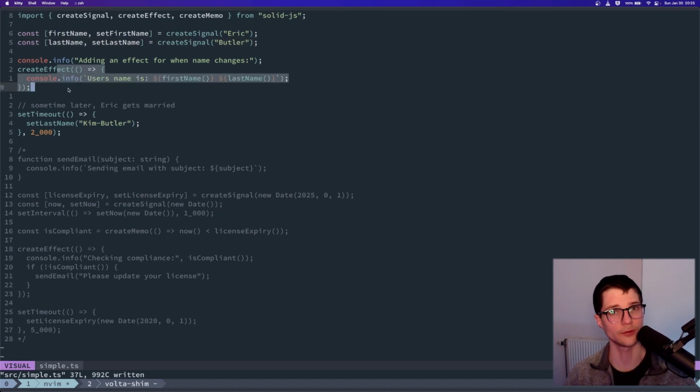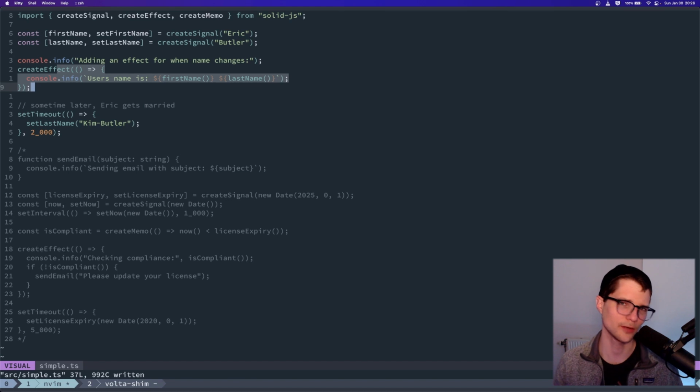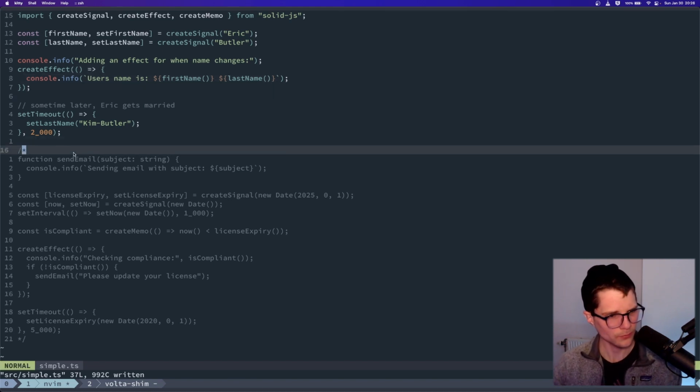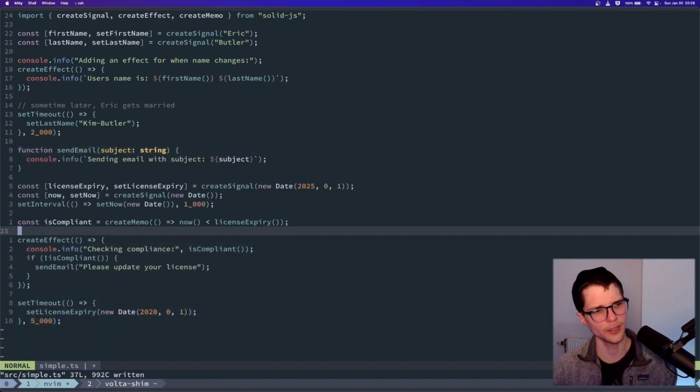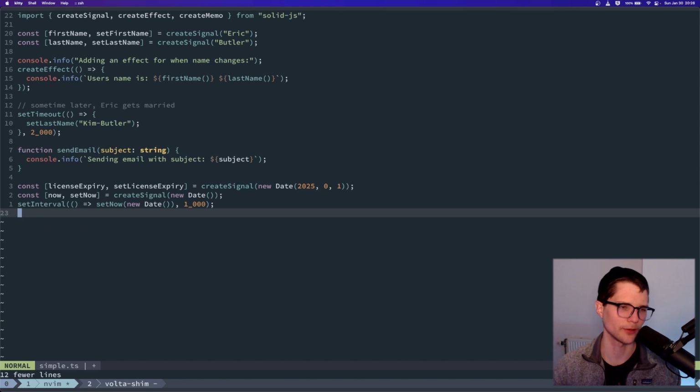Everything is going to remain sort of in sync, right? And we'll see a little bit later how being in sync is really important for UI. But I also think that these concepts can be applied to more than just UI libraries. I think they're very popular in JavaScript UI libraries, but I think they can be used elsewhere. So here's another example. Let me uncomment this, right? I'm actually going to write this by hand. We'll go through it together, right?